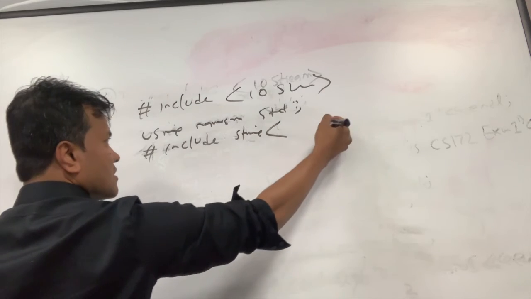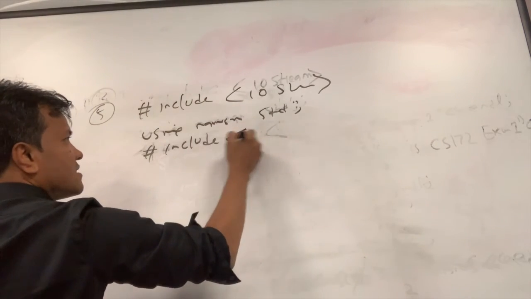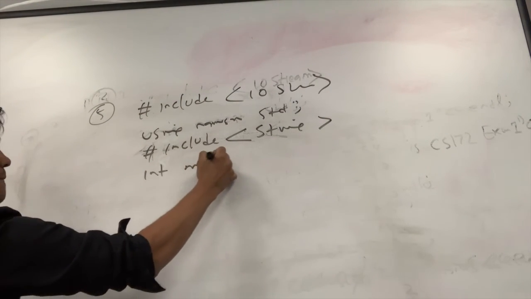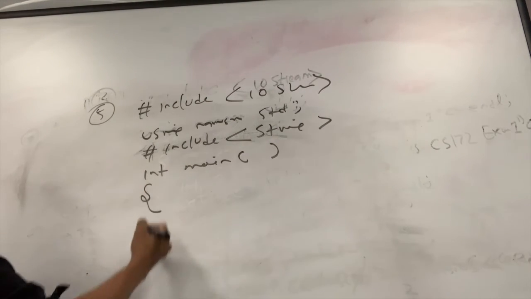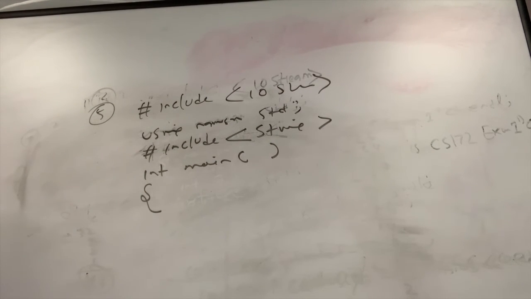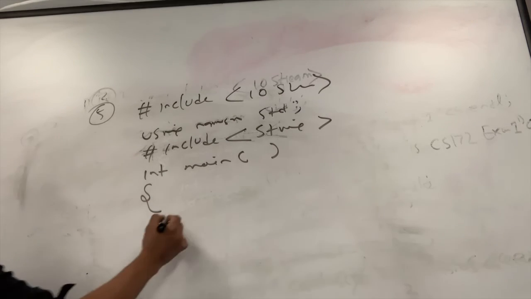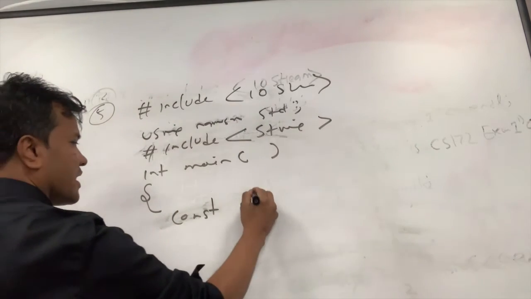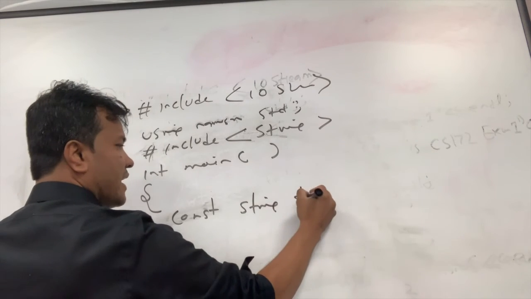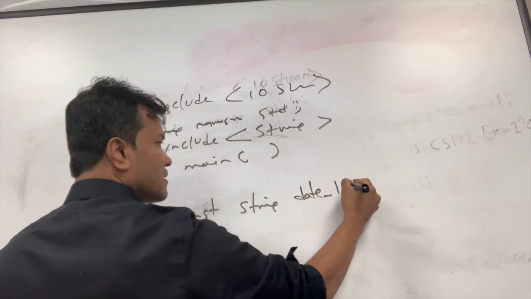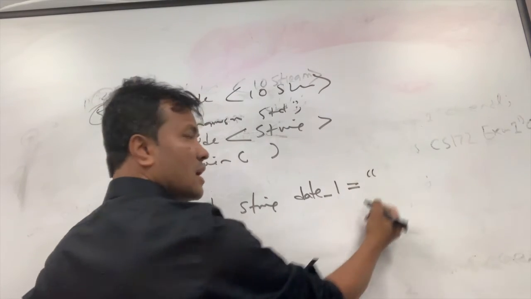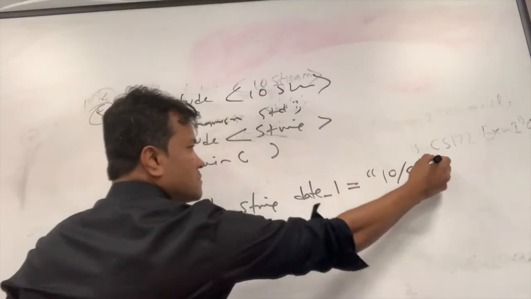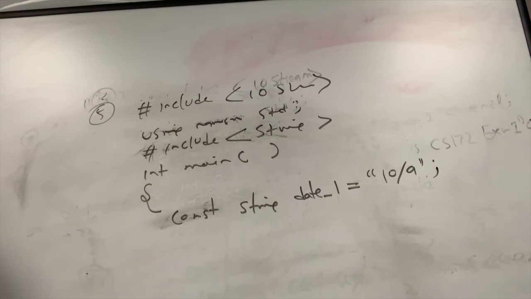And then what? A string is inside, right? Yes. So you're going to use the string as a variable. int main, start the body. So what are you going to write now? const string date1 equal 10/9.